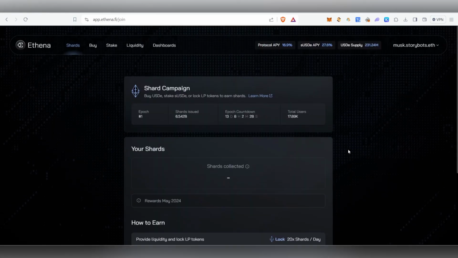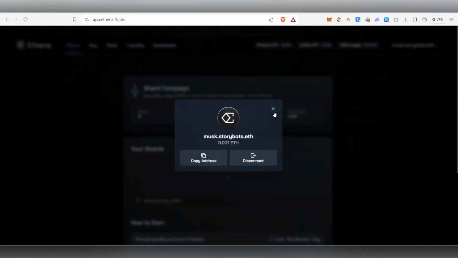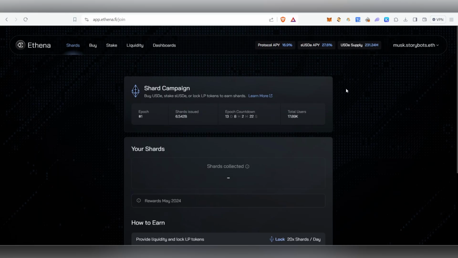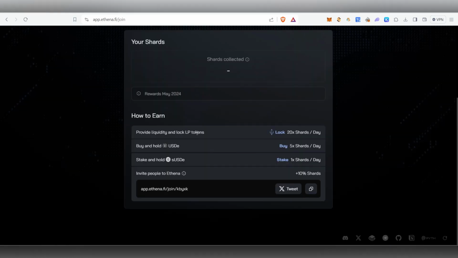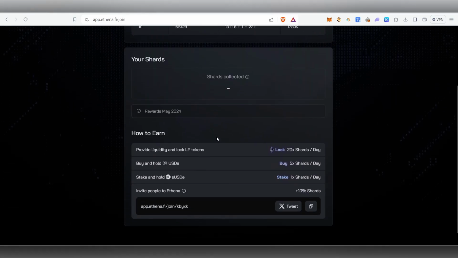So first thing guys, we need to come here and connect our wallet. Once our wallet is connected, you need Ethereum. Have some Ethereum and some USDT, because we have to use Ethereum as gas fee, and we need to use USDT to buy USDe. Now there are 3 ways for you to earn the rewards.